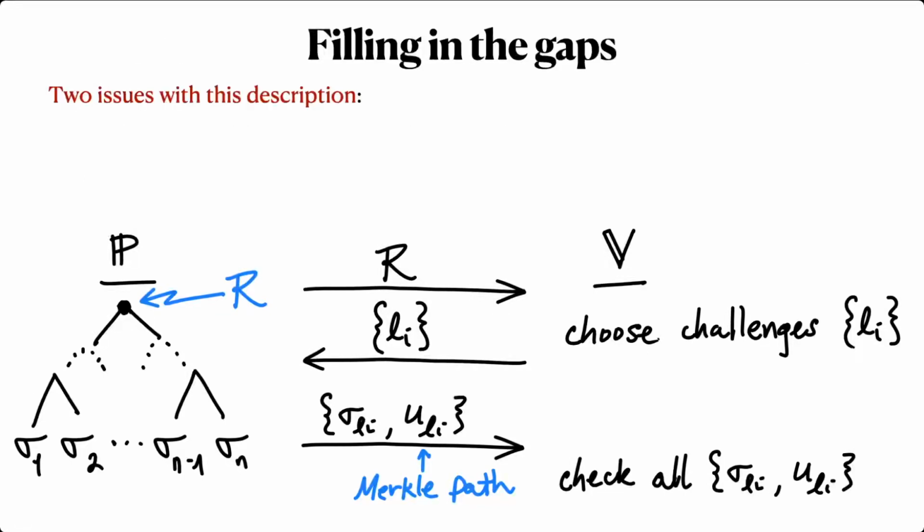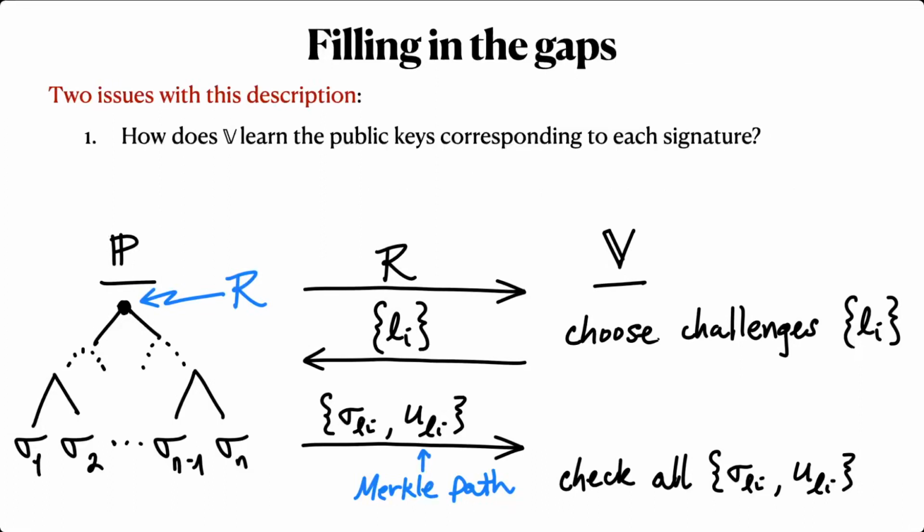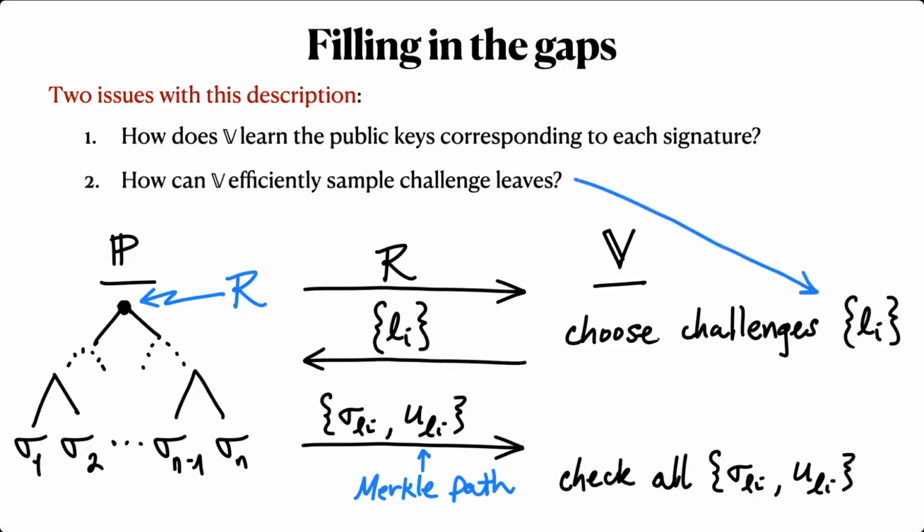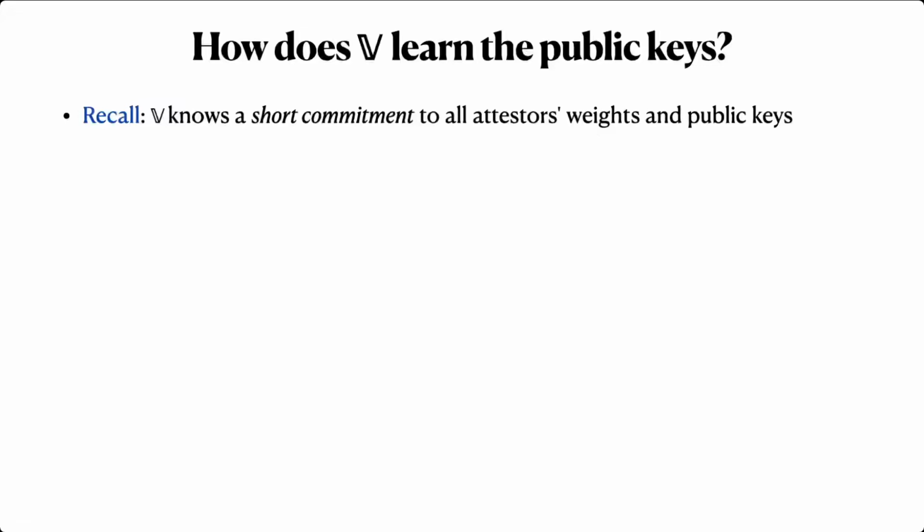This description glosses over two important details. First, how does the verifier learn the public keys corresponding to each signature? And second, how can the verifier efficiently sample the challenge leaves it requests from the prover? I'll answer each of these in turn. First, let's talk about public keys.